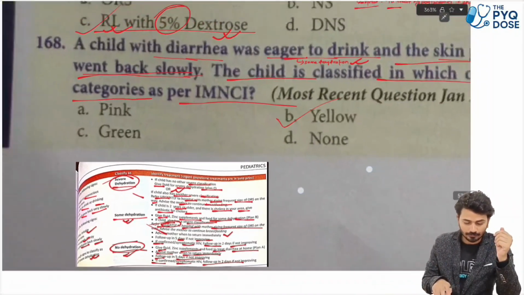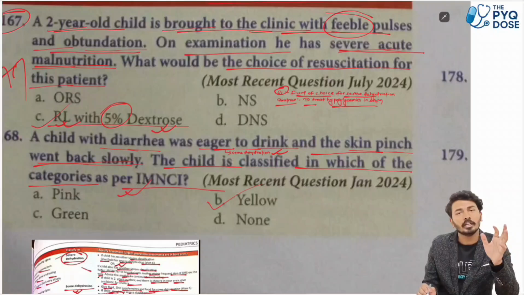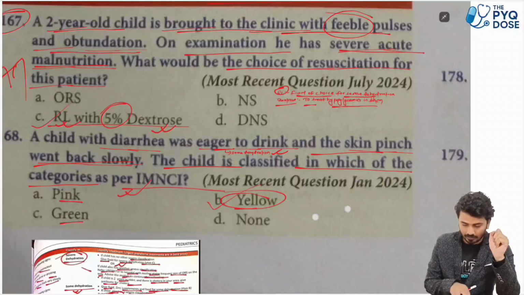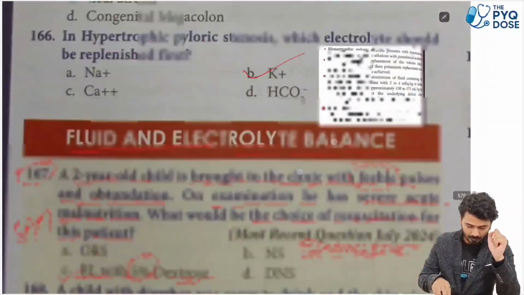referrals. So next is a child with diarrhea. The thing is here, in which of the categories as per IMNCI? So this is going towards generally the yellow category: pink, green, yellow. So this is going towards your yellow category. आगे देखते हैं चलो. This is going towards your yellow category.